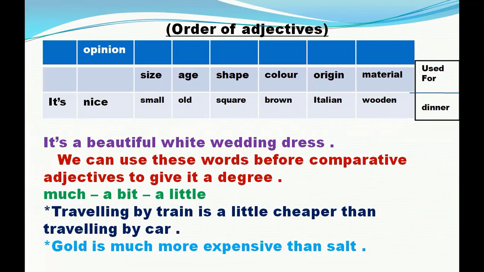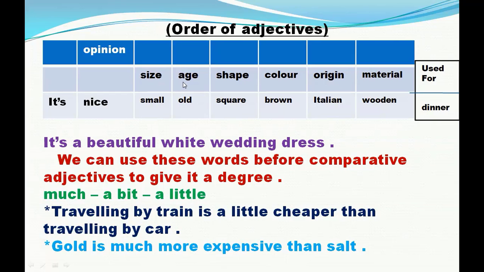Now let's go to the order of adjectives. If I have more than one adjective in one sentence, how can I put them in the correct order? First, I will start with the adjective that refers to the opinion. For example, the adjective nice or wonderful or interesting. After it comes the adjective that refers to the size. For example, small, big, huge.